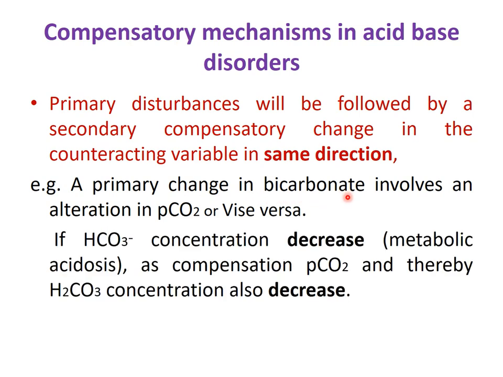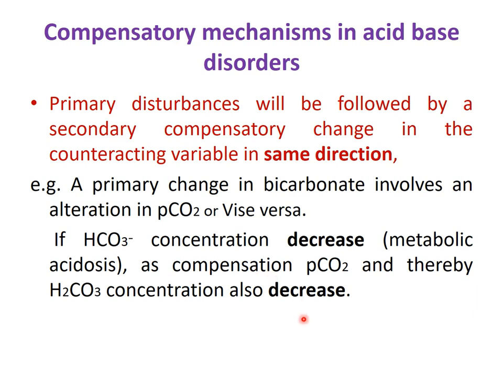As an example, in case of metabolic acidosis, what happens in the primary disturbance? Bicarbonate concentration is decreased. This is metabolic acidosis, and the metabolic component is the base, so its level is decreased as a primary disturbance. So what happens in compensation? Which is the counteracting variable in the bicarbonate buffer?